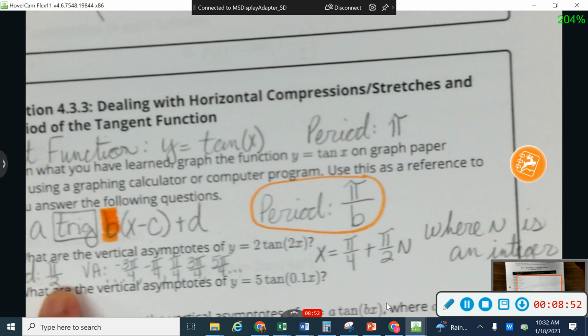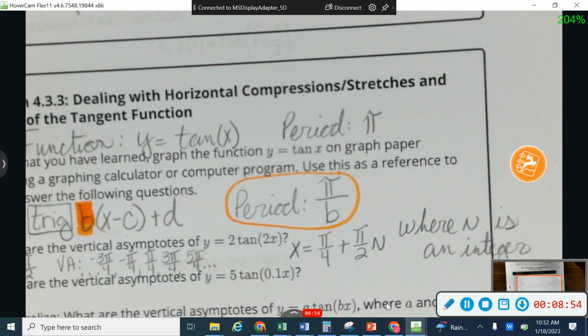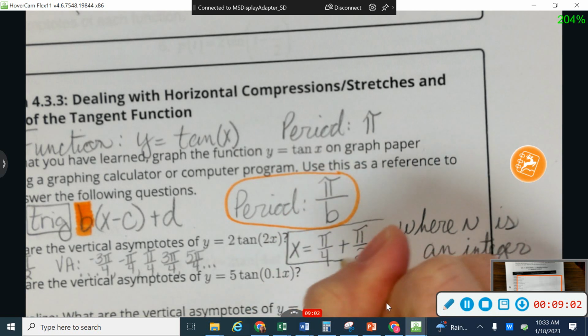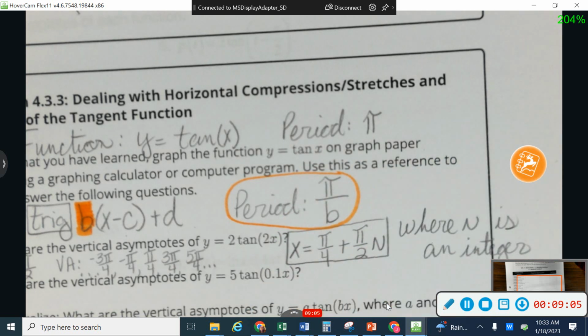Okay, so I could plug in for n. I could plug in 1. I could plug in 2. I could plug in 3. And I won't. This right here is my answer. But that gives me the capability of continuing out into infinity. Okay, so because n can be any integer, that n is going to give me the capability of continuing both directions, positive and negative, into infinity.